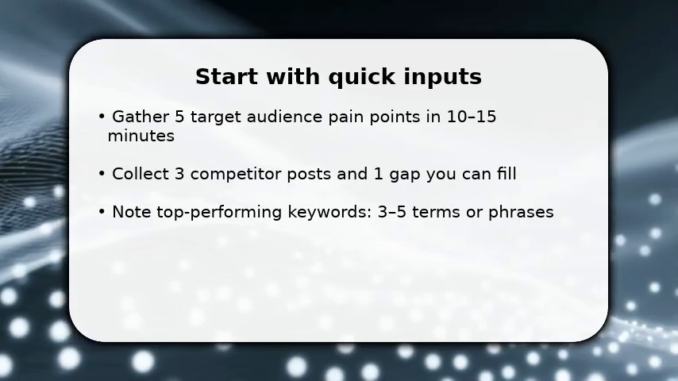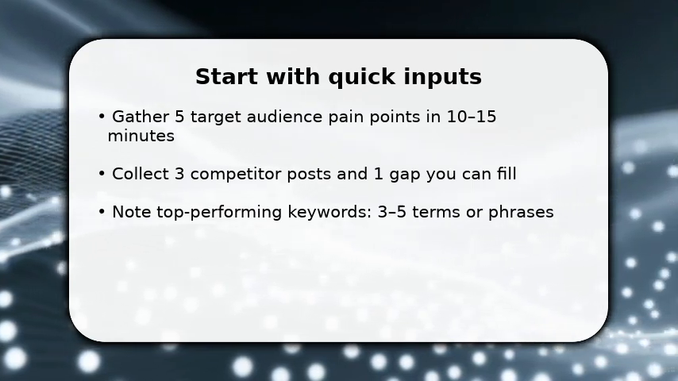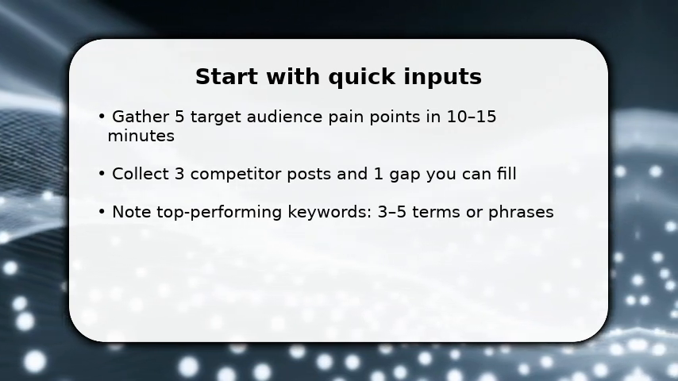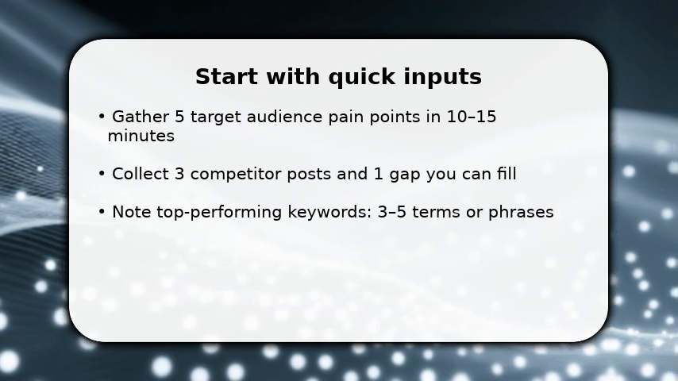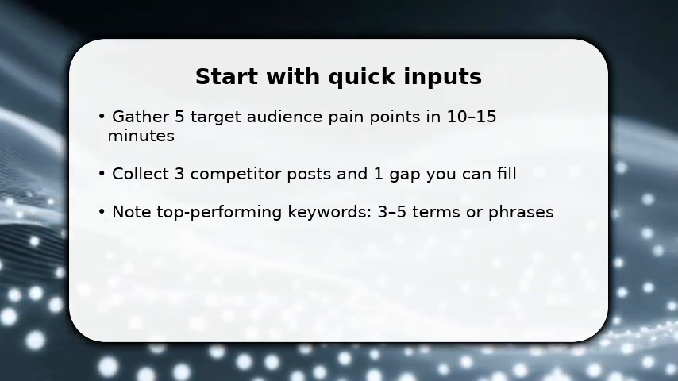You begin by collecting fast, focused inputs so you can act immediately. First, list 5 audience pain points. This gives you raw angles to test. Then scan 3 competitor posts to spot one clear gap you can own. Finally, pull 3-5 top keywords for search intent.